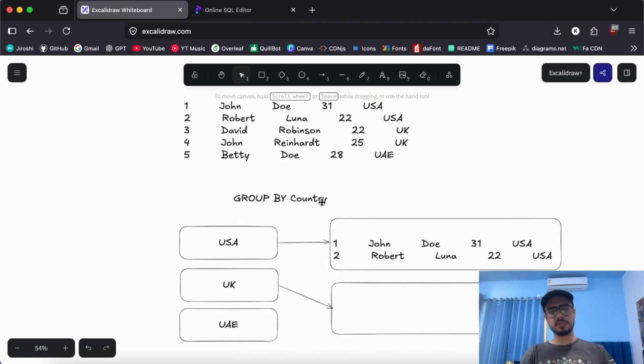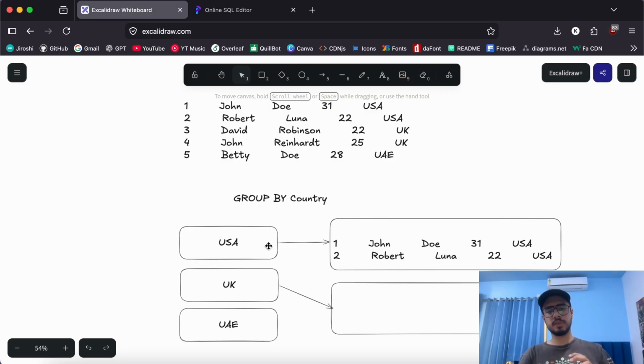Because in the current state, when we group by country, there are 3 different buckets of countries, and within each bucket there are multiple rows. Now when we try to select the first name, it does not know what the first name is, because within each bucket there are multiple rows, and for each row there is a different first name. So it does not know which first name to give us for that particular bucket, right? Because we have grouped it together.